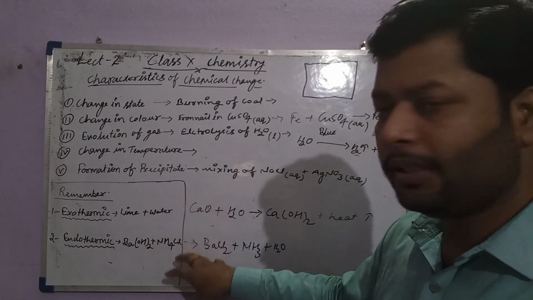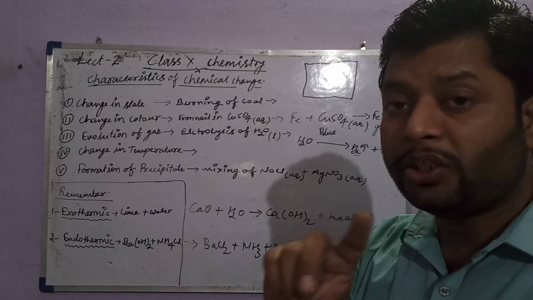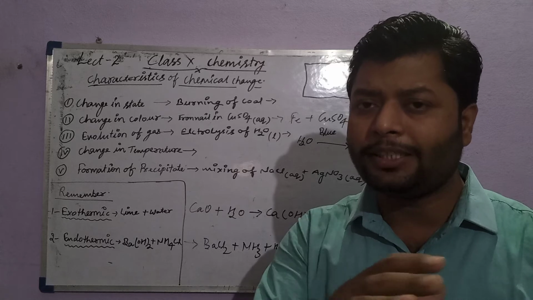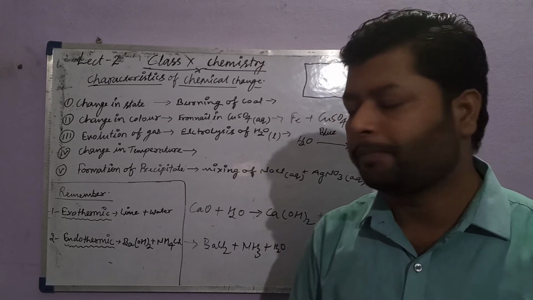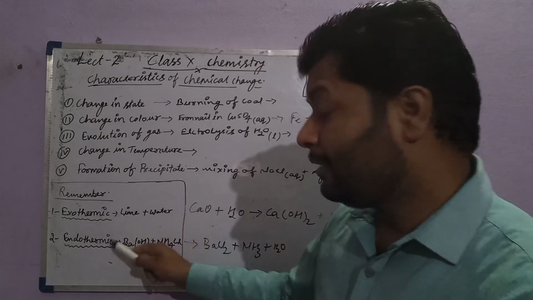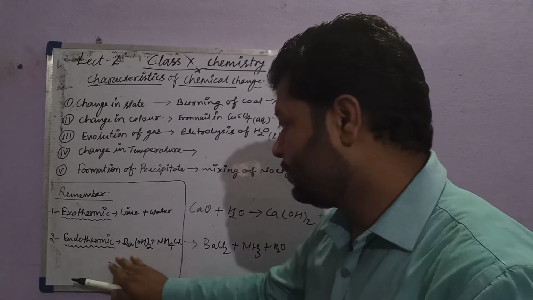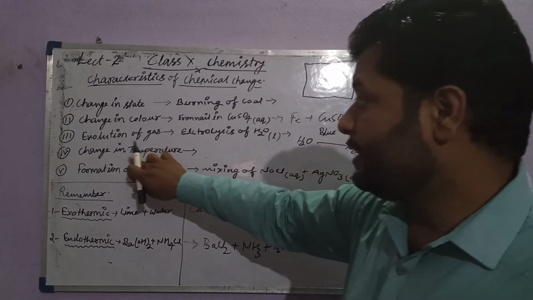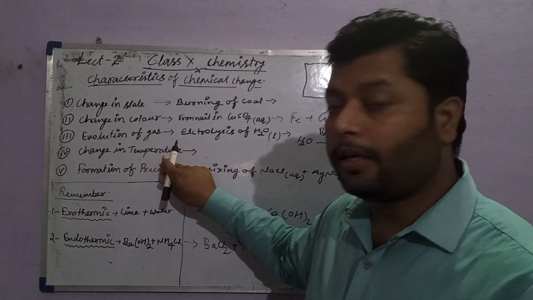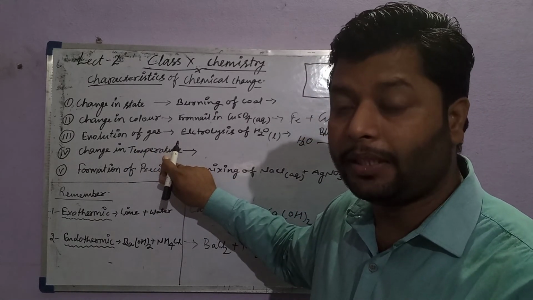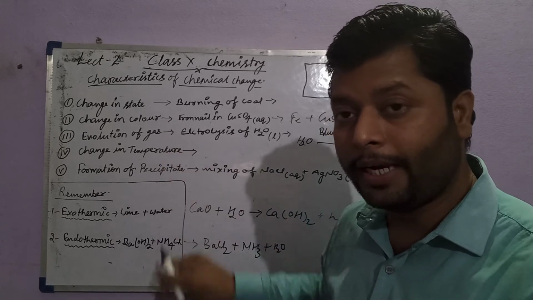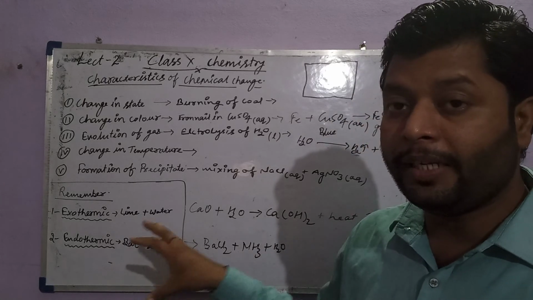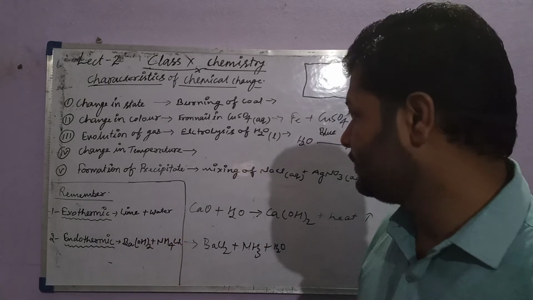So both processes indicate a change in temperature, either endothermic or exothermic, no matter which; what we mean is that there is a change in temperature. But ask your teacher to show this reaction. Okay, fine. So change in temperature is also one of the signals or symptoms of a chemical change, and for that we have to remember endothermic and exothermic processes.